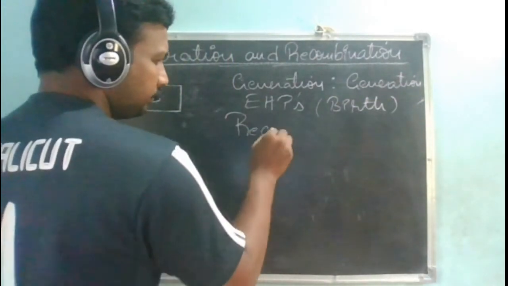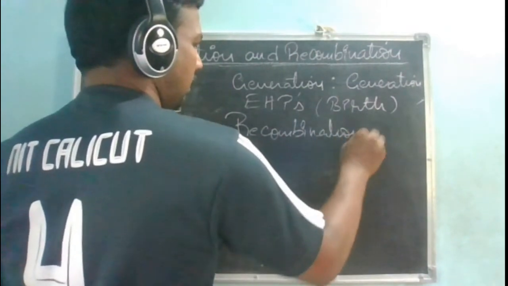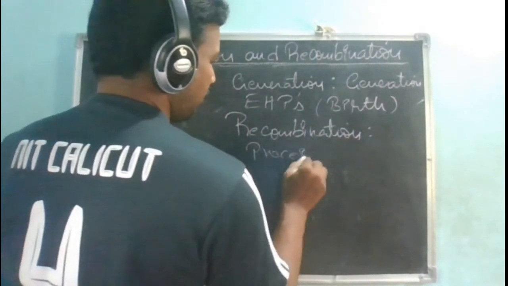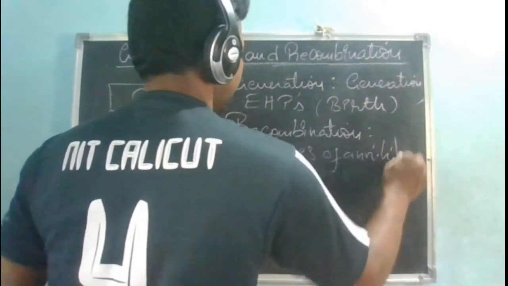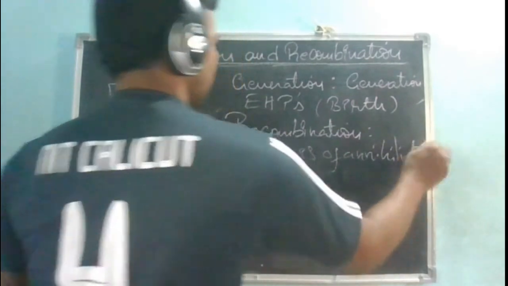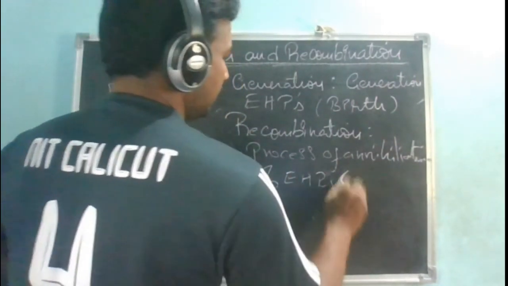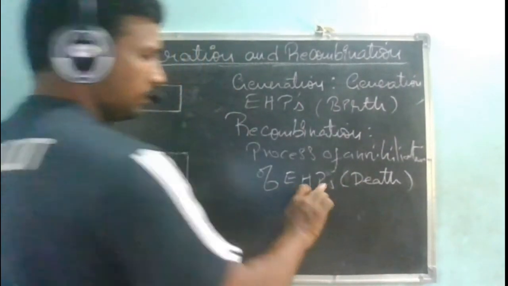Recombination means a free electron combining with a hole, the process of annihilation of electron hole pairs. That is death.